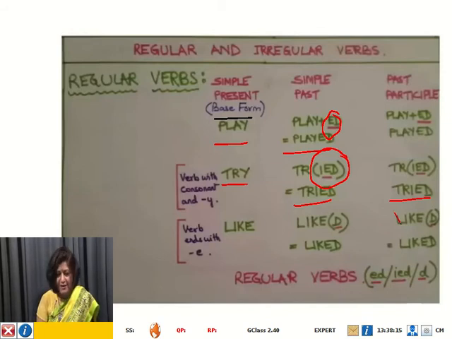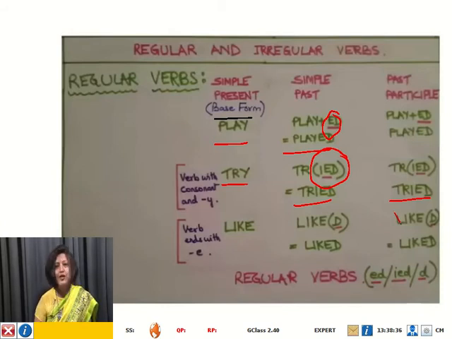Okay, to convert it into simple past, we just add a d. What will happen if we add ed? It will become like keyed. We don't like that, do we? No. So we are going to just add a d. All right, and then the past participle is also formed by simply adding a d.